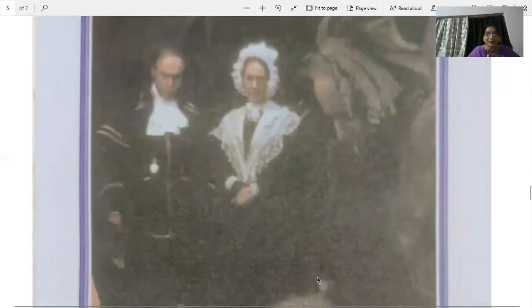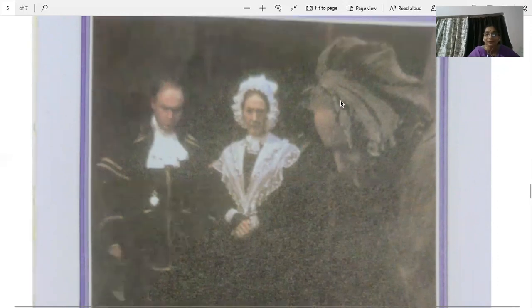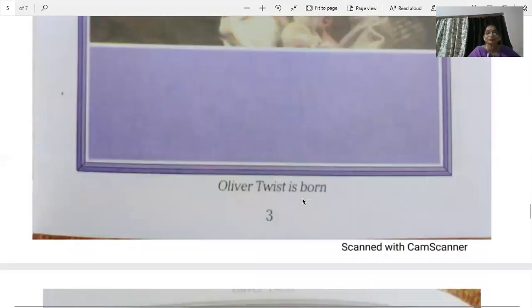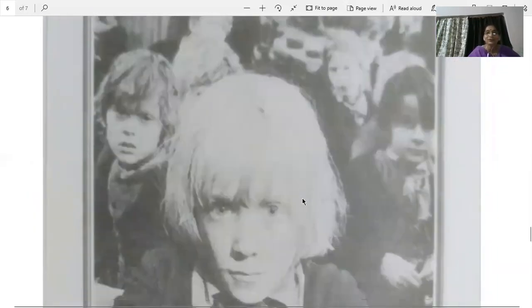Here's the photograph, beta. Here's the doctor. This is the doctor. This is the old woman. Okay. And this is the young one. Young lady. And this is the child. Fine. Okay. Go ahead. Here is the workhouse.